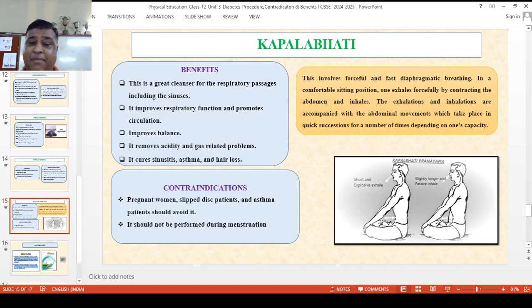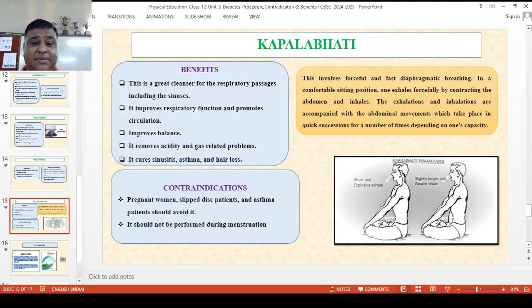Now, next is Kapalbhati. The technique of Kapalbhati involves forceful and fast diaphragmatic breathing. In a comfortable sitting position, one exhales forcefully, contracting the abdomen, and inhales. Inhalation and exhalation are accompanied by abdominal movements which take place in quick succession, a number of times depending on your capacity. According to your capacity, you can do it.